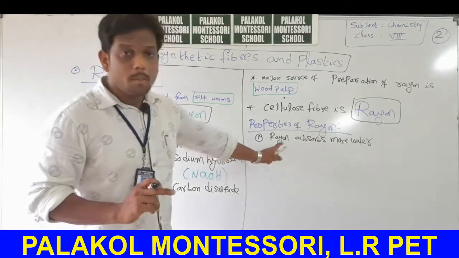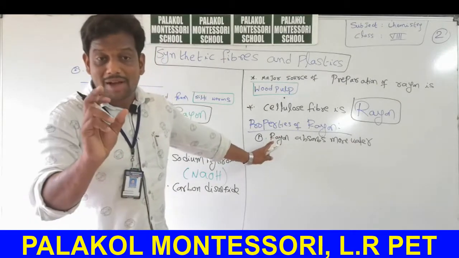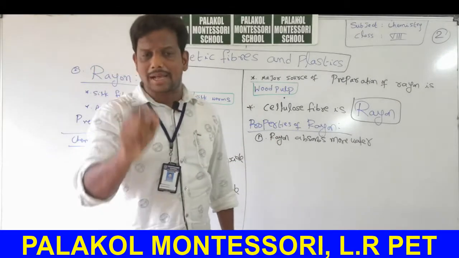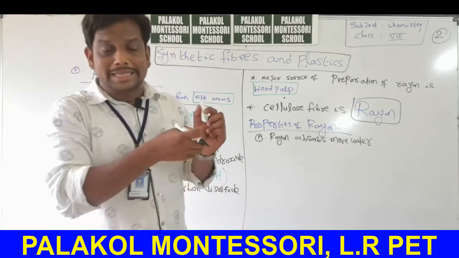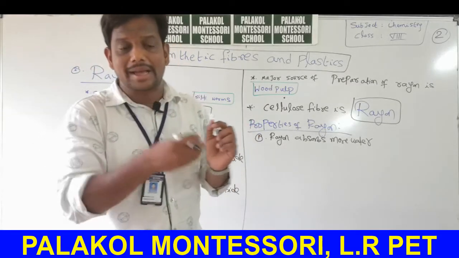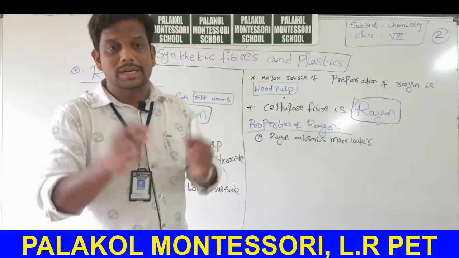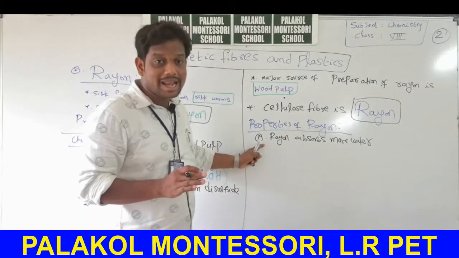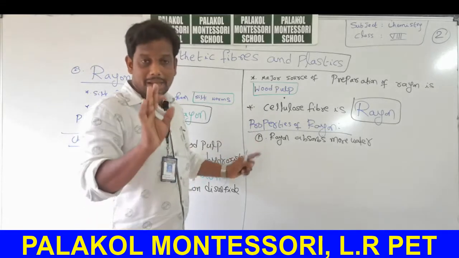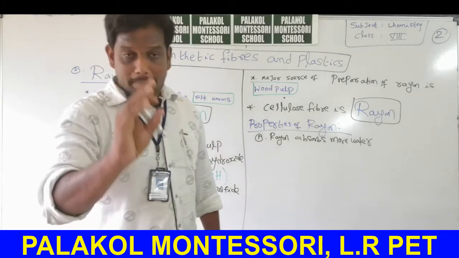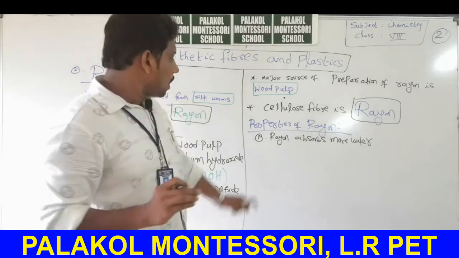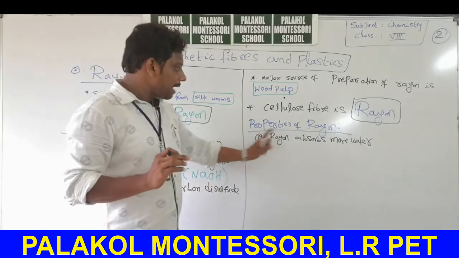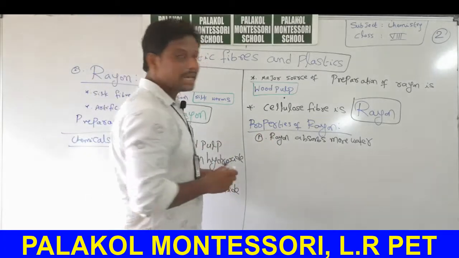Rayon absorbs more water, so the strength of rayon is very, very less. Why? Because if it absorbs water, the strength between the threads in the rayon is broken. That means it is weaker. It is a weaker fiber when compared with nylon or cotton. Okay, this is about properties of rayon. Next, uses of rayon.